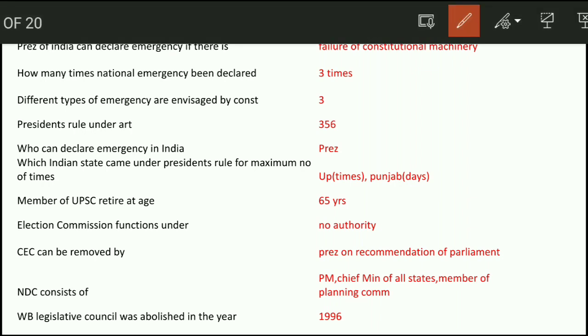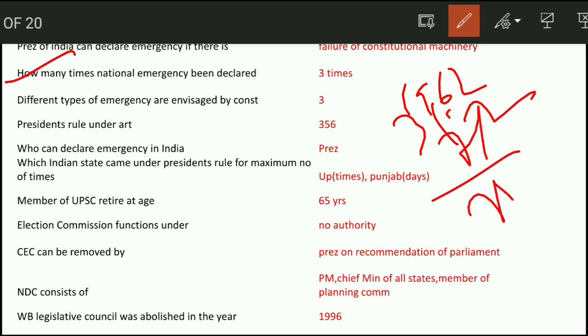Under Article 352, how many times has national emergency been declared? It is 3 times that emergency has been declared, that is in 1962, 71 and 75. And in 75 it was for internal disturbances. Next one, 3 types of emergency are mentioned by the Constitution, that is 3 types.